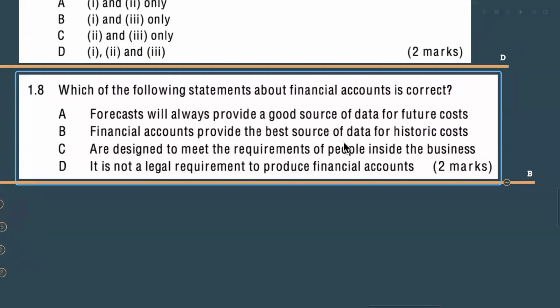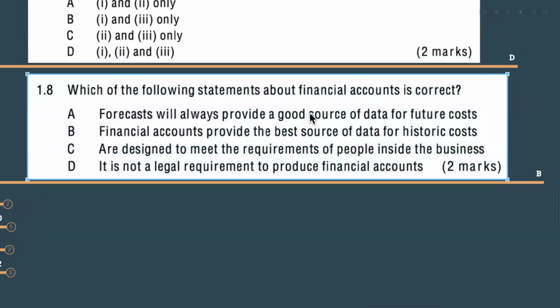The correct answer is B, my dears, because forecast will always provide a good source of data for the future cost. No. Why? Because good source of data means it's reliable, timely, we have the knowledge. But we cannot consider always, because sometimes the forecast says 20% demand will increase, but in future we might have a reduction in the demand. Sometimes we have a plan in the forecast, we will increase 20% of our prices, but in actual situations we have to reduce the prices, not increase the prices.